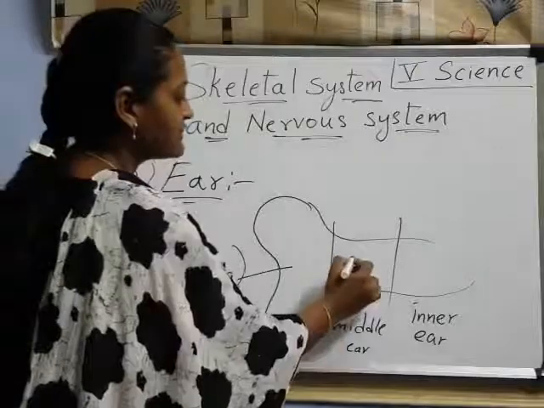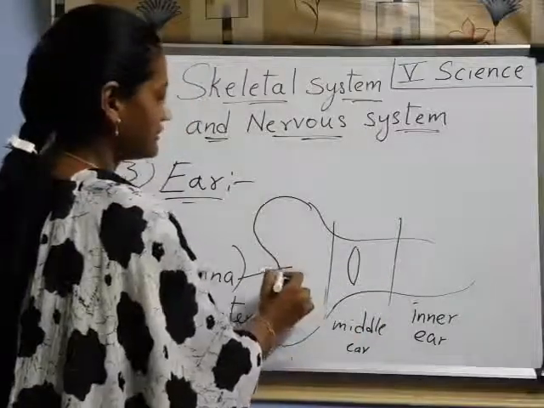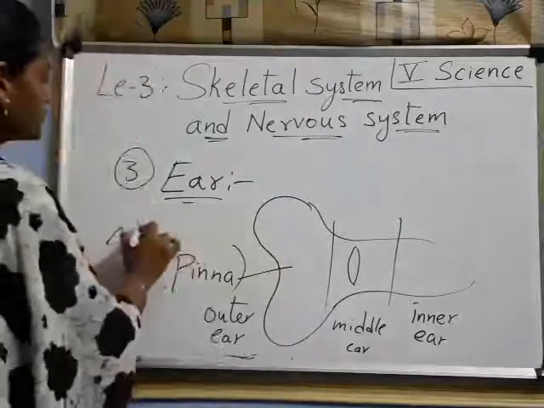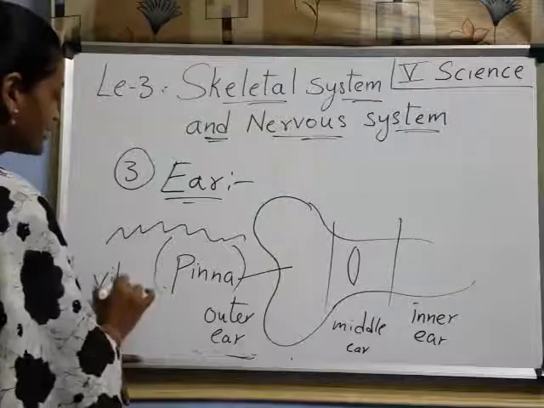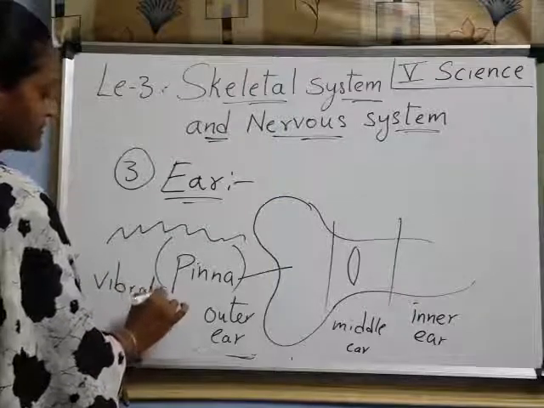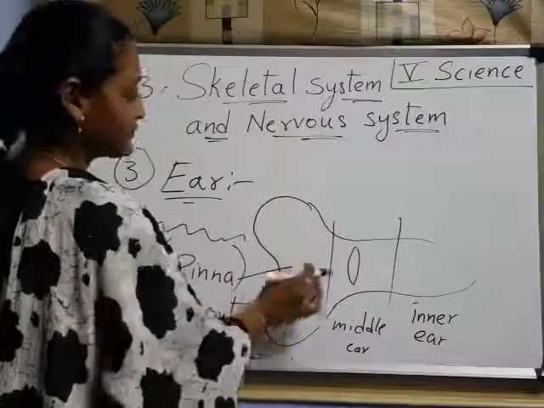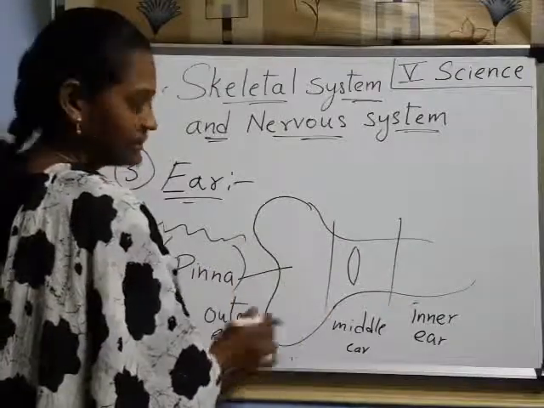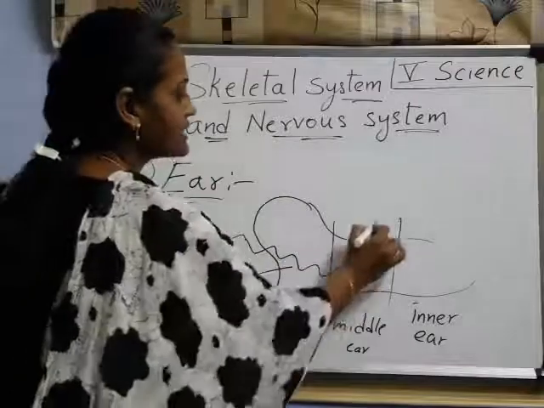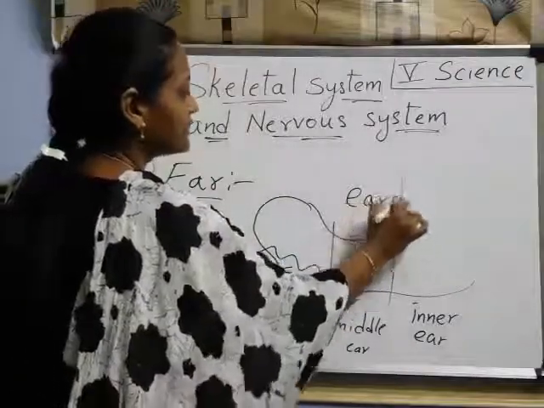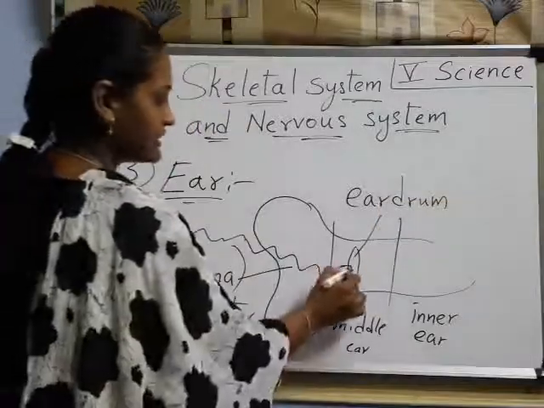In the middle ear we find a drum-like structure. The sound moves like waves, nothing but vibrations. We call them vibrations. These vibrations first enter the outer ear, and from this they touch the ear drum. What do we call it? Ear drum, right? It touches the ear drum.